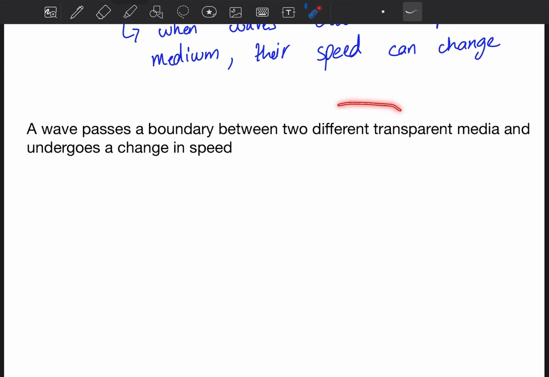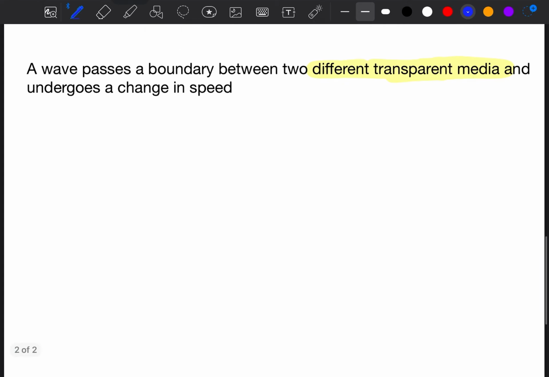So when a wave refracts, there is a change in speed, as we discussed, but alongside a change in speed there is a change in the wavelength.